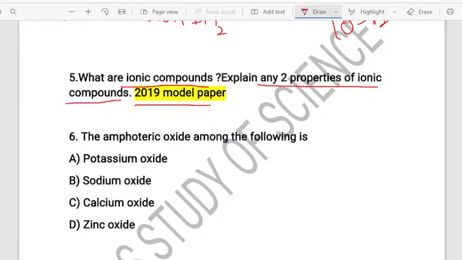Ionic compounds are solid, they are hard, and they are brittle. And if we talk about their solubility, ionic compounds are soluble in water, but they are insoluble in petrol, diesel, and kerosene. They have a high melting point and high boiling point. They also have a strong electrostatic force of attraction between the molecules. Any two you can write, dear students. But keep it in mind, this year there is a guarantee that this question may be asked in the examination. It's a very important question.